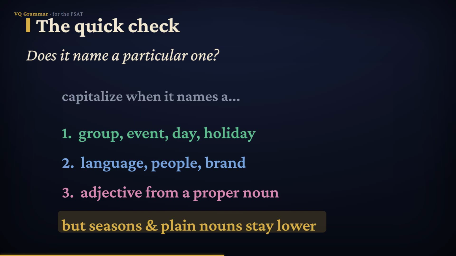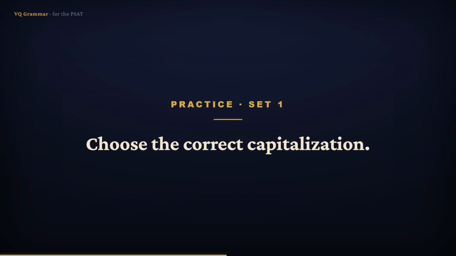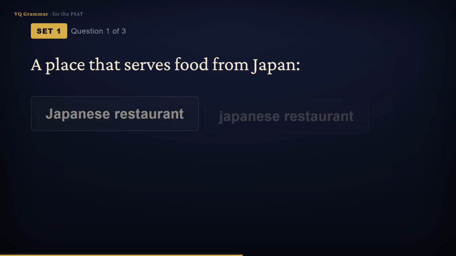Let's try a few. In this first set, choose the version with correct capitalization. Watch the proper part against the common part, and don't forget the seasons. Pause and try each one before I answer. Which is correct?